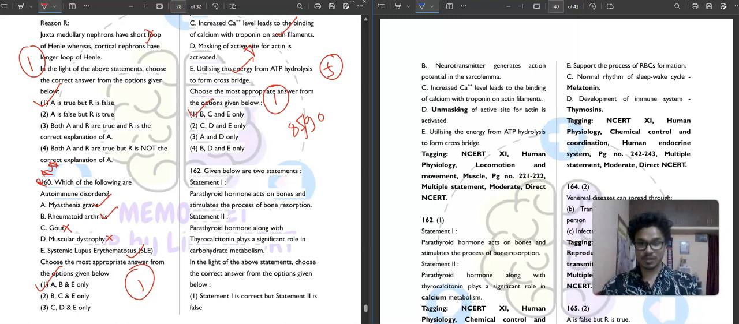Given below are two statements. Statement first, parathyroid hormone acts on bones and stimulates the process of bone resorption. So it is correct that parathyroid hormone, PTH, acts on bone. Statement 2 is saying that parathyroid hormone along with TCT, thyrocalcitonin, plays a significant role in carbohydrate metabolism. No, what the hell? It should be calcium metabolism. So not correct. So statement first is correct, but statement second is false. First option is your correct answer.